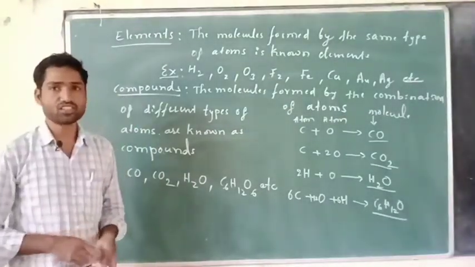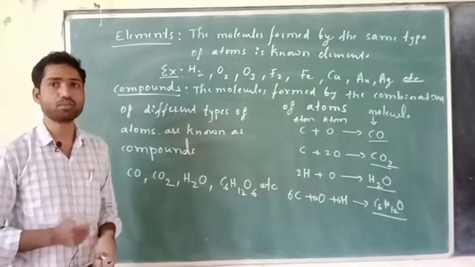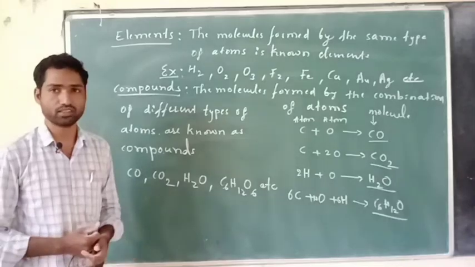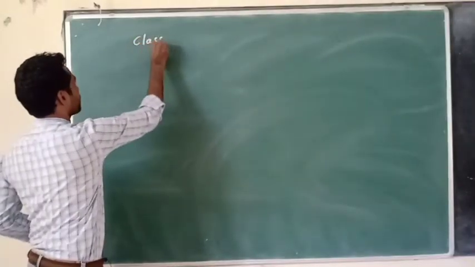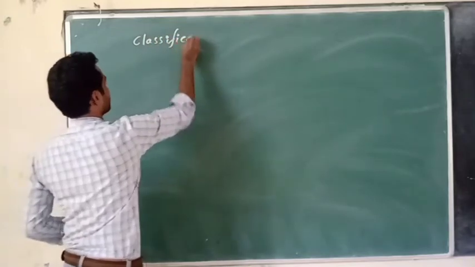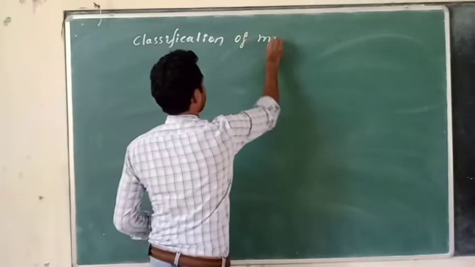So now let us understand the classification of matter at the bulk level, or at the macro level. Right. So what is that? Classification of matter.